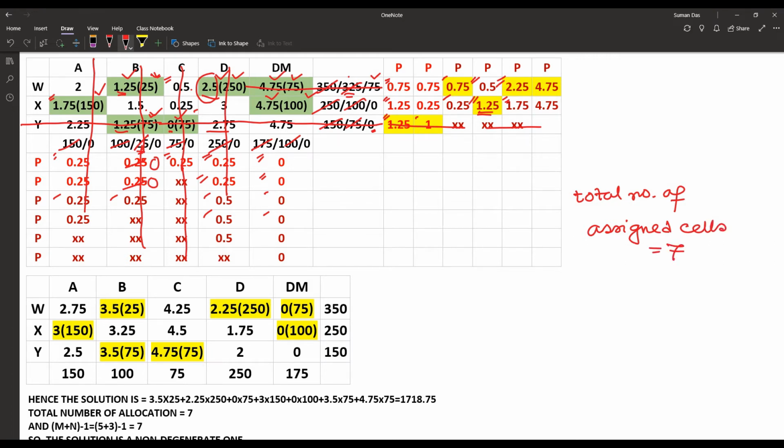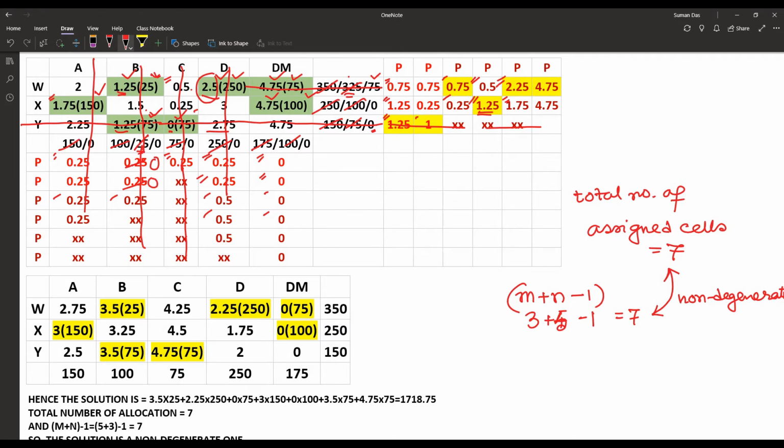Then we can say, m plus n minus 1, that means total number of rows is equal to 3, total number of columns is equal to, sorry, here 5, and minus 1, that is equal to 7. So we can say the problem is non-degenerate.